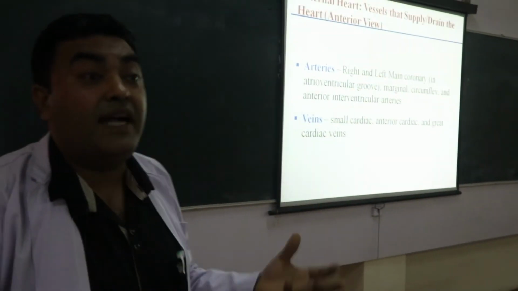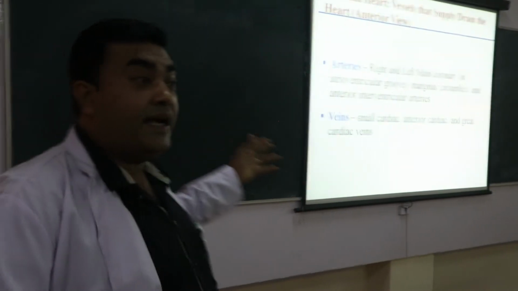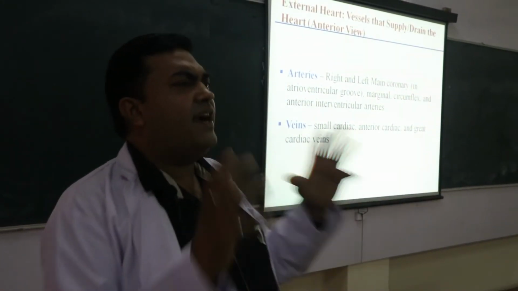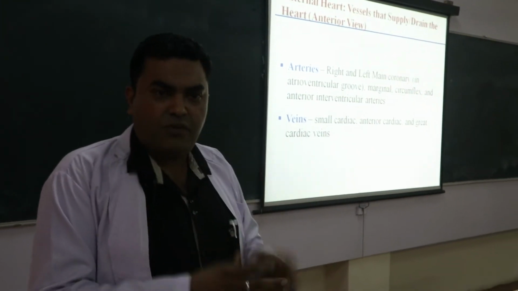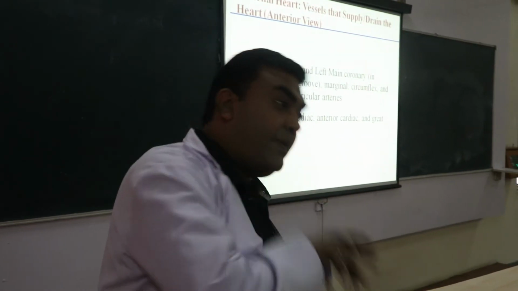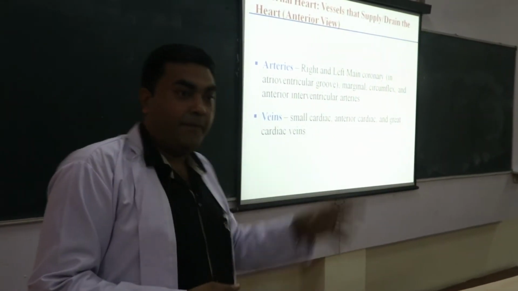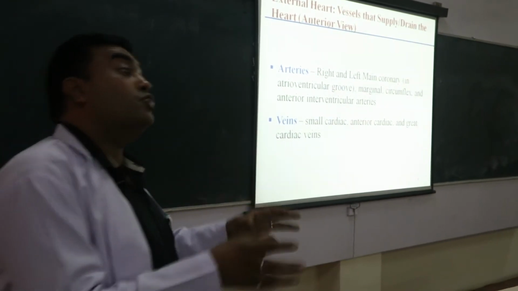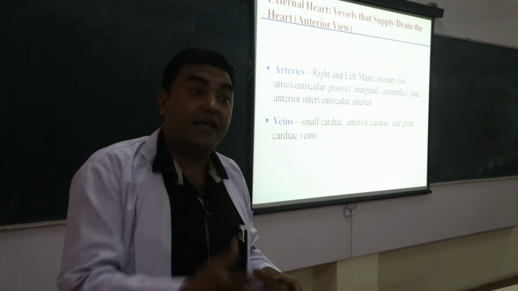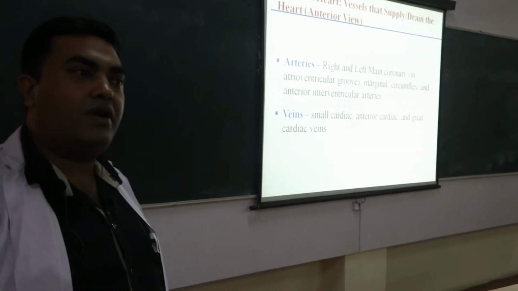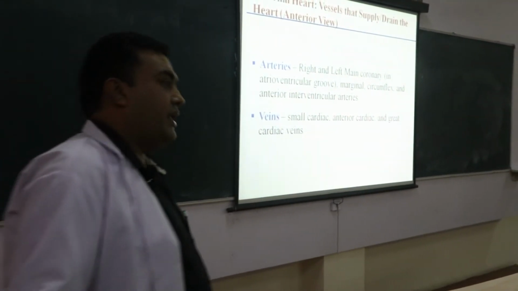The oxygenated blood is required. That oxygenated blood to the heart is supplied by coronary arteries. Coronary arteries are the main arteries present in the body, because they supply the organ which supplies blood to the whole body. Coronary arteries are the arteries which supply blood to the heart itself, to the myocardium of the heart. That is the right coronary artery and the left main coronary artery.